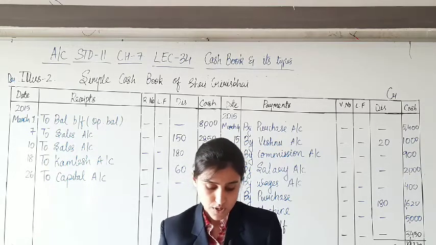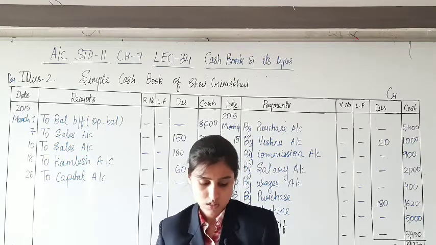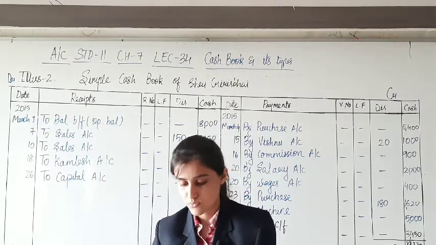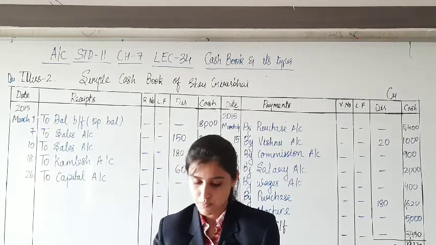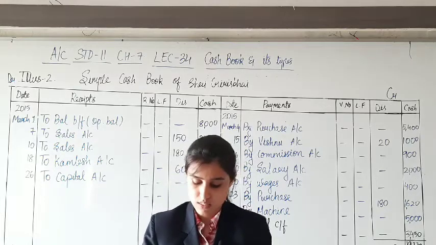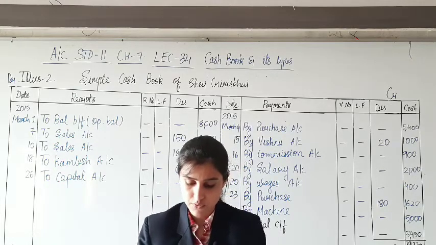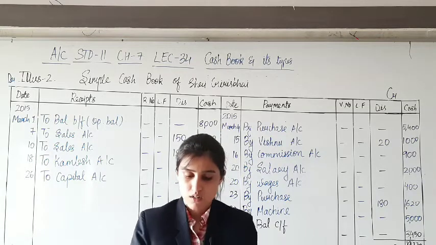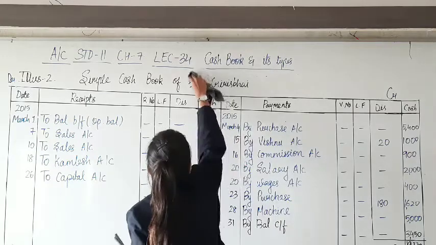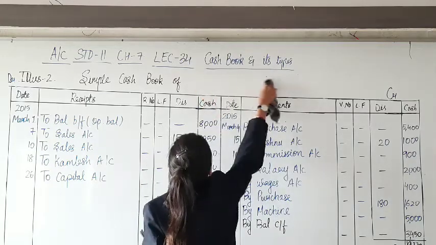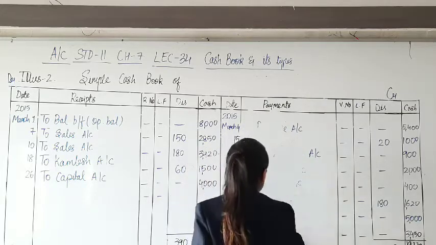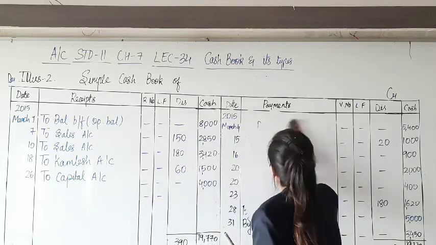Obviously, we are going to start with a sum from the exercise for preparing a 2-columnar cash book. Yes, it is sum number 4 in your exercise on page number 185. Let me just modify the format with the name of the owner and the other things, of course. You can also prepare your format by that time.